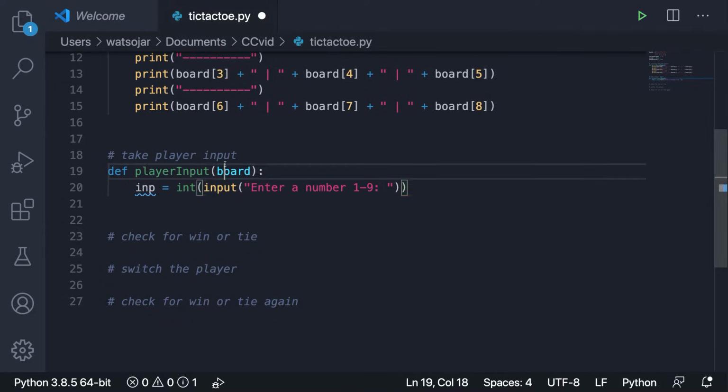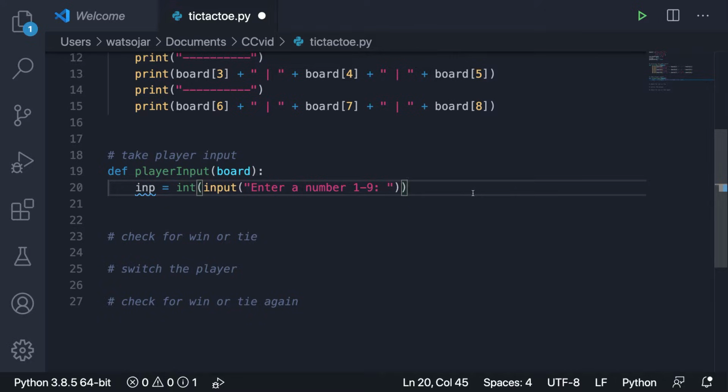So now we got a number 1 through 9 from the user. So what we need to do is take this input and check to see if it is a valid position on the board, meaning that it is a number 1 through 9 and it's also a position that is not occupied by the other player.